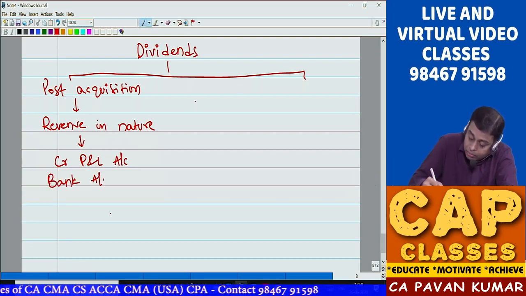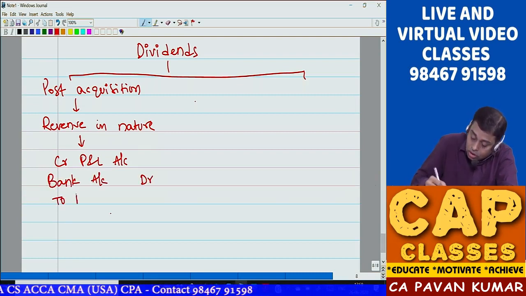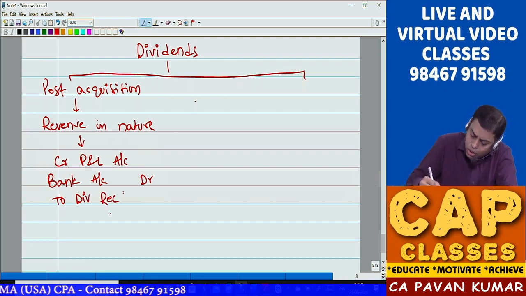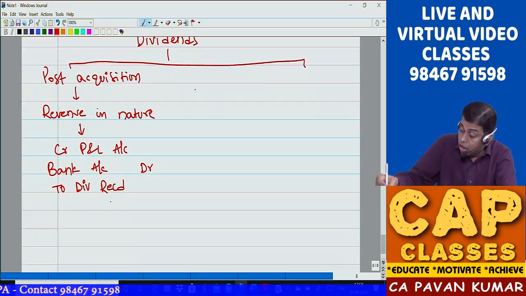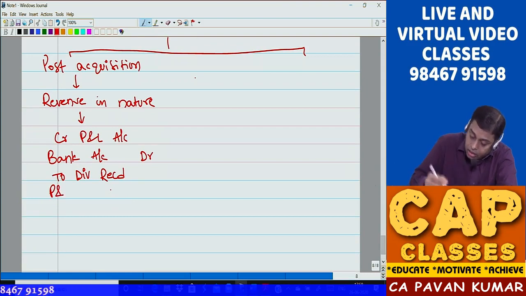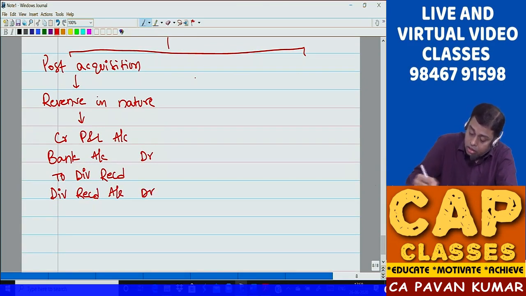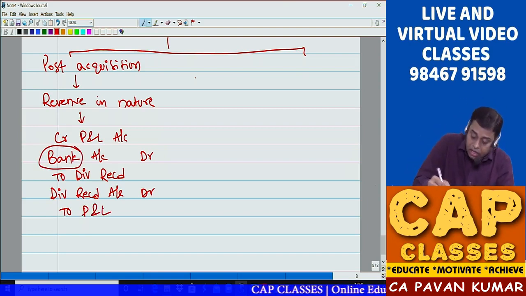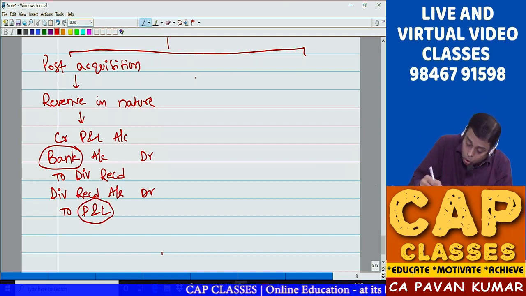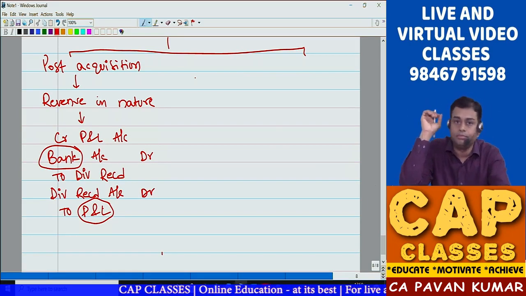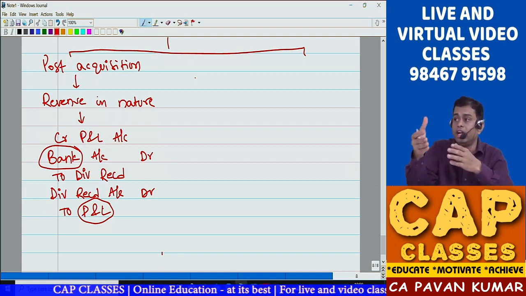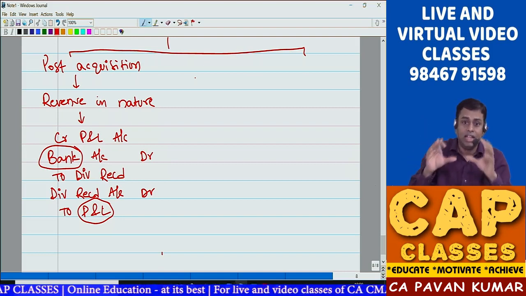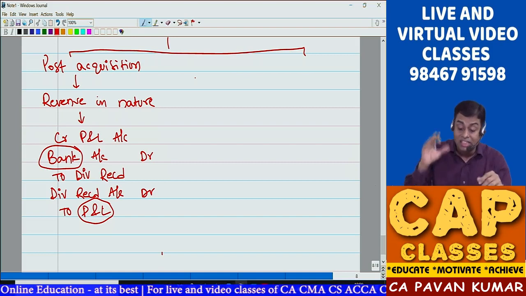Bank account debit to dividends received, or you can write dividend income also, and then you write dividend received account debit to P&L. So effectively, you received dividend, bank debited, you took it to income, P&L credited. So effectively when dividend received gets cancelled, the net entry will be bank account debit to P&L. This is the treatment.